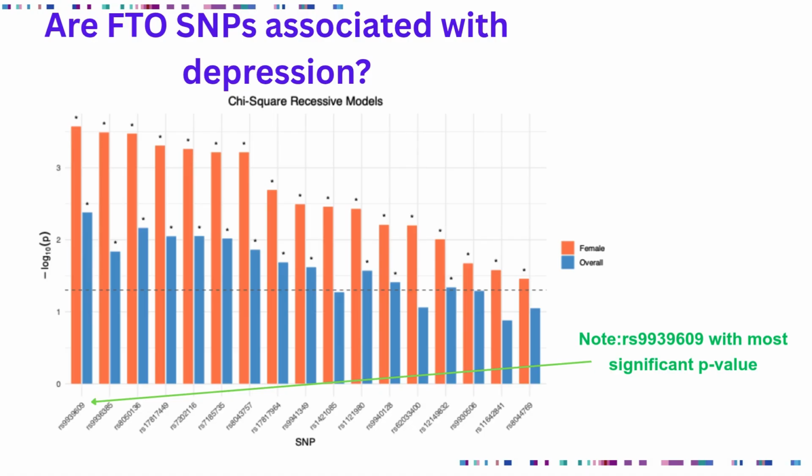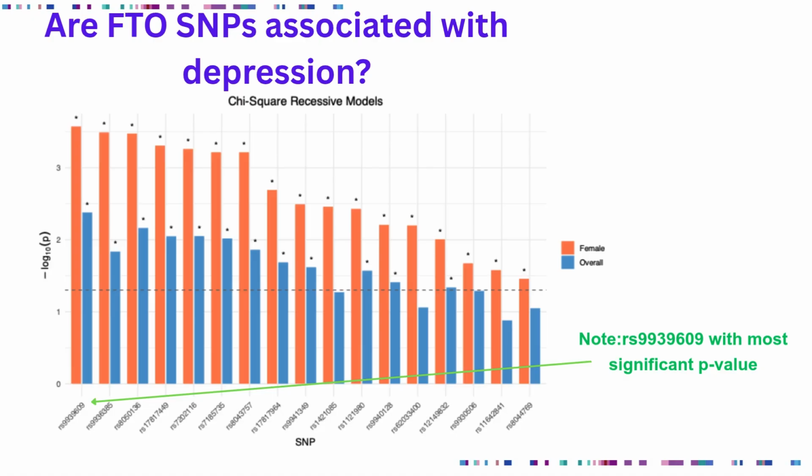But what we can see is the difference between the p-values for total cohort, those are in blue, and the p-values for just women only. The horizontal dashed line represents the significance threshold. And so if the bar goes above that line, then you have a significant association. And that would be based on the p-value that came from the chi-square.